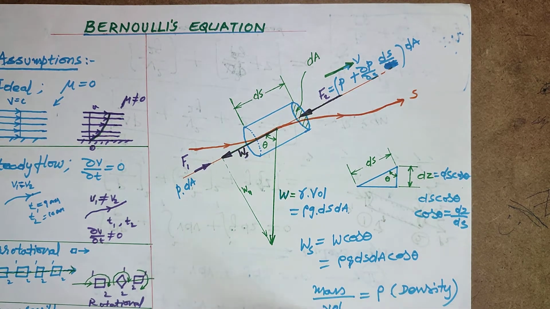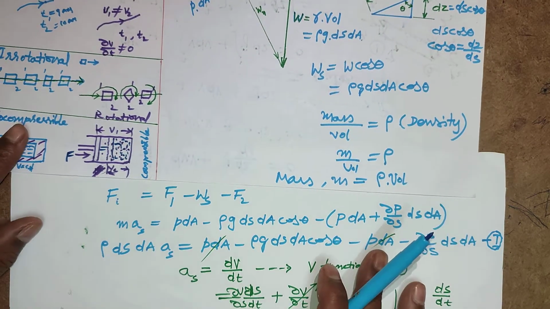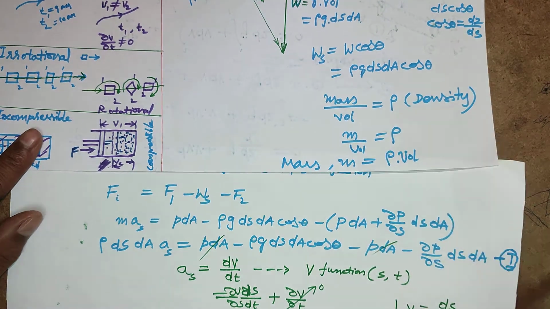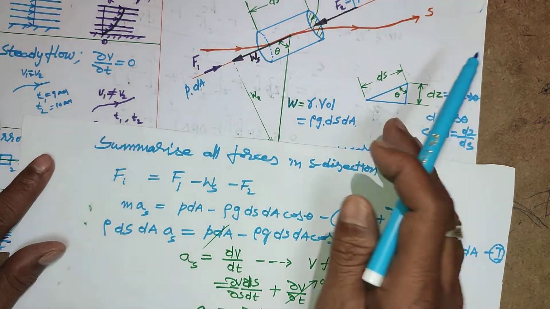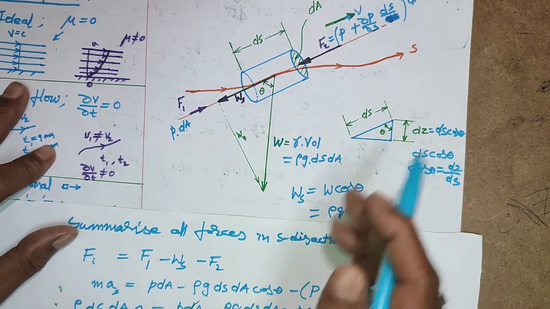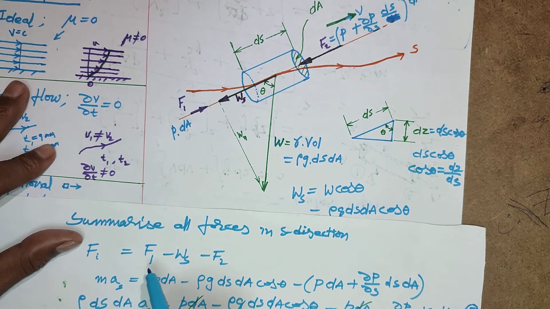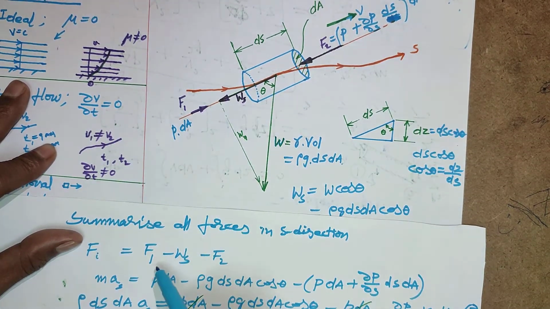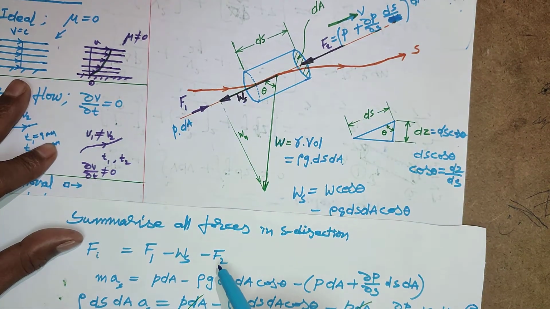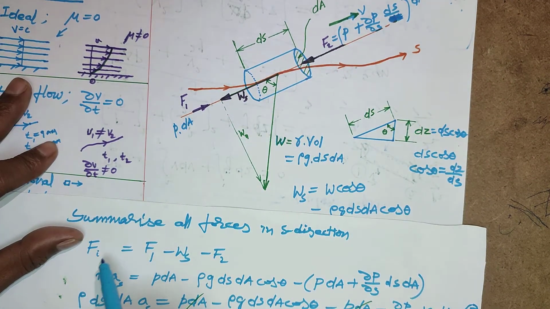So this can be written like this part. When you consider this, summing all these forces, you will get the net force, that is the inertial force. This inertial force is equivalent to F1, then in the reverse direction, minus Ws minus F2. So the sum of all these three forces is equivalent to the inertial force.